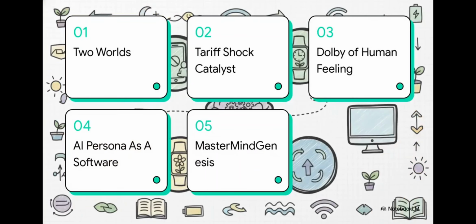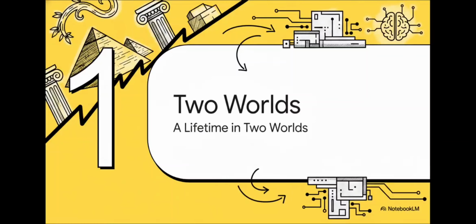Here is our roadmap for today. 1. A lifetime of two worlds. 2. The tariff shock catalyst. 3. The Dolby of Human Feeling. 4. AI persona as a software. And finally 5. The MasterMindGenesis umbrella. Okay, starting off with Section 1. A lifetime of two worlds.